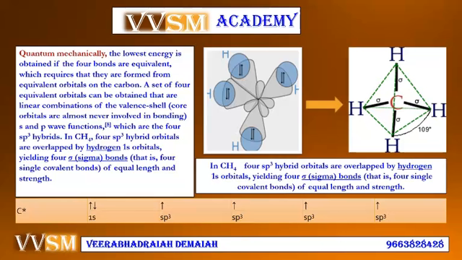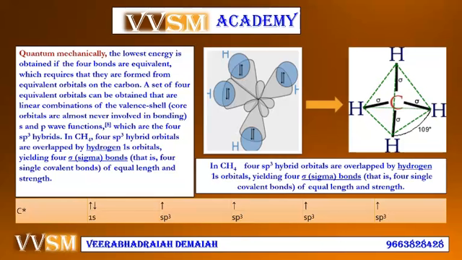The core orbitals are almost never involved in bonding. In CH4, 4 sp3 hybrid orbitals are overlapped by hydrogen 1s orbitals, yielding 4 sigma bonds, that is 4 single covalent bonds of equal length and strength. This is how the quantum mechanical concept explains the formation of methane, with sp3 hybrid orbitals.